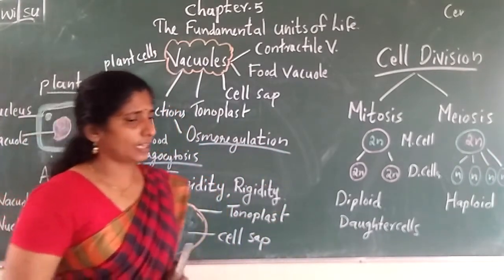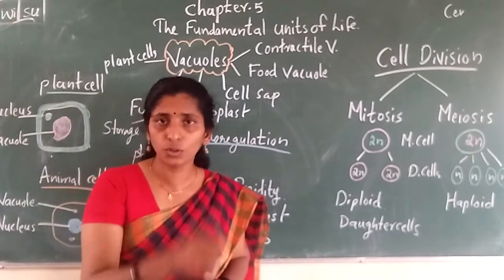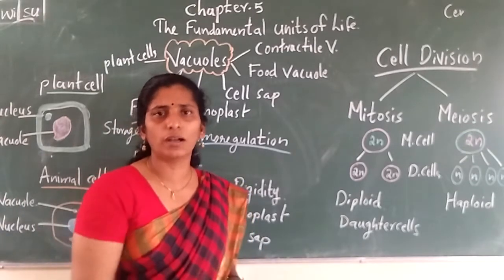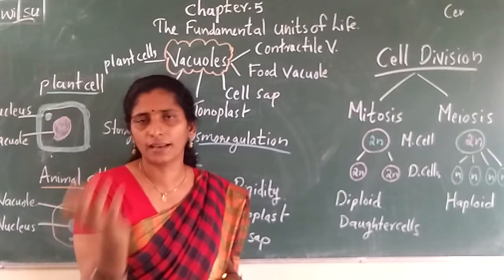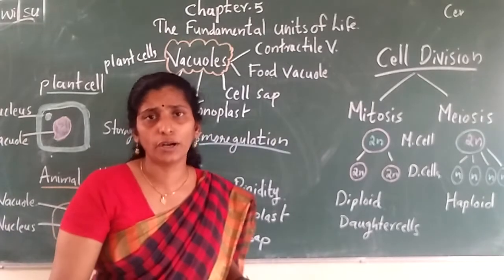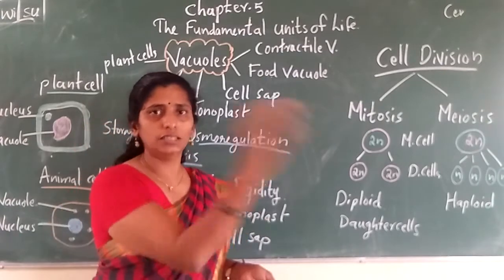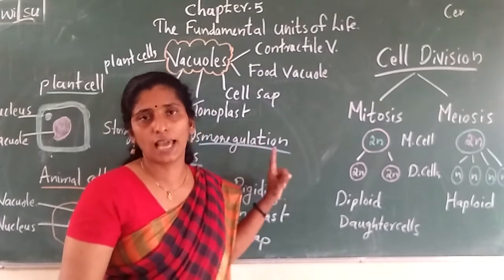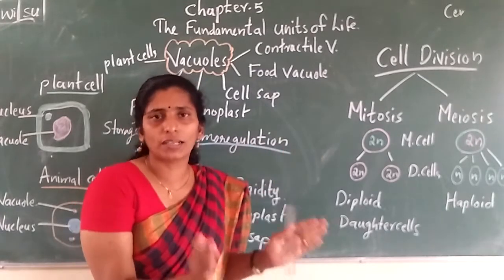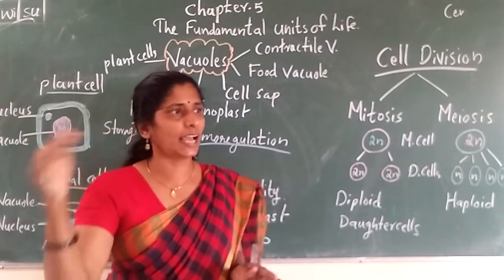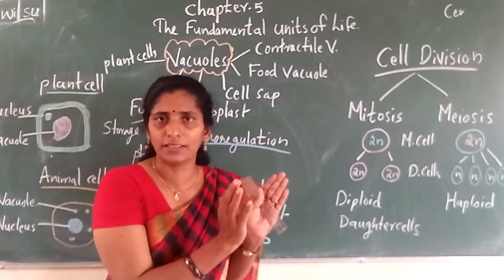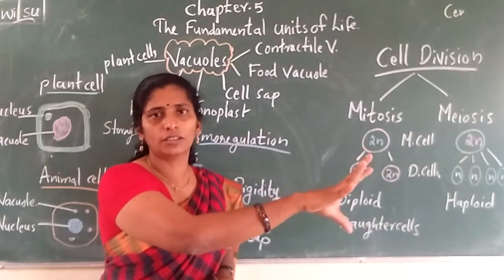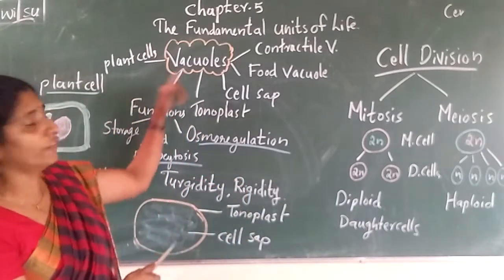Another one: in the case of amoeba, a unicellular organism, this amoeba is already in water. So there will always be water getting inside through the plasma membrane, and like that there will be a lot of water inside the body. So they want to remove or expel that excess water. For that, who is helping? Vacuole. The extra water present in the body enters the vacuole and gets collected inside it, and that vacuole goes near the plasma membrane and throws the water outside. So that is the next function of vacuole.